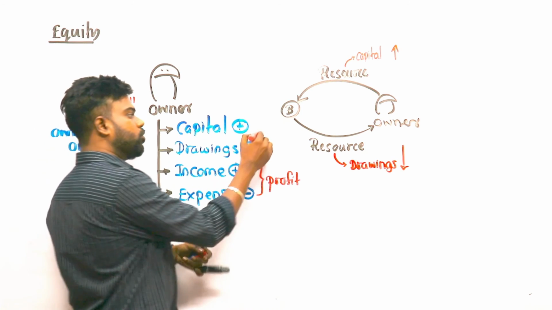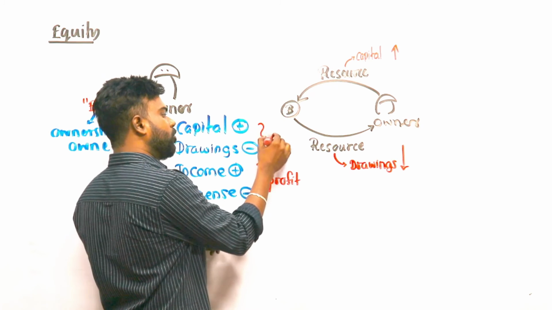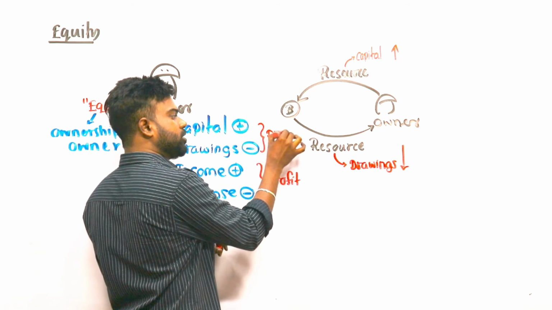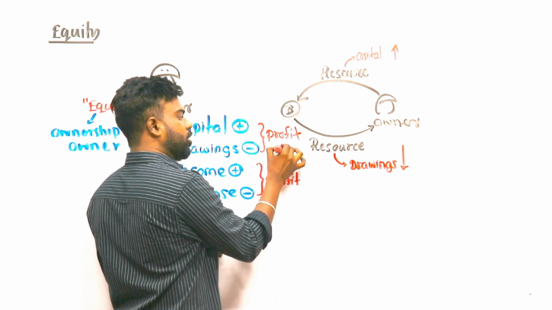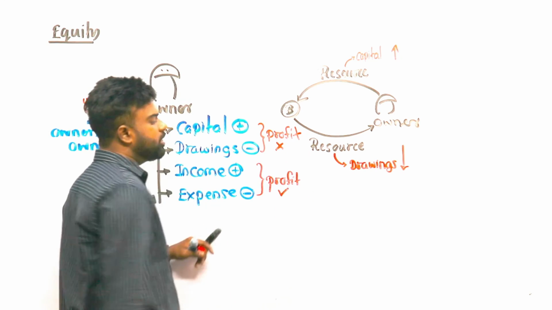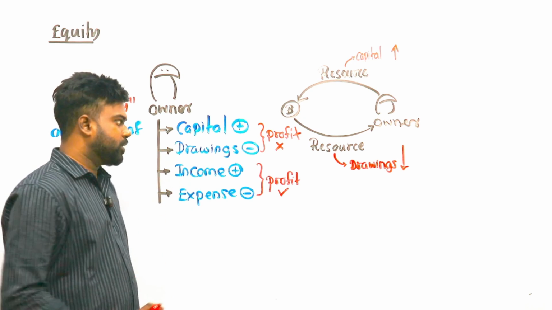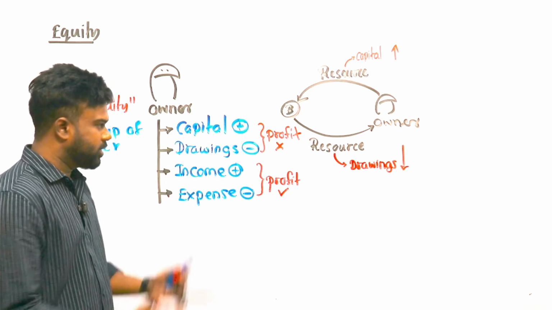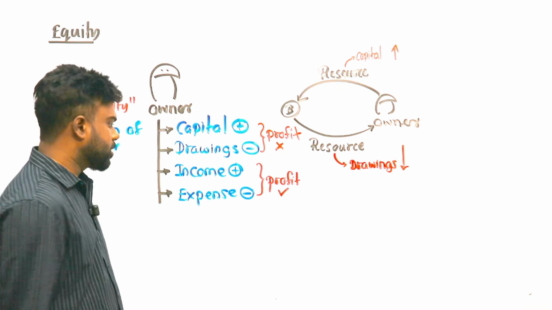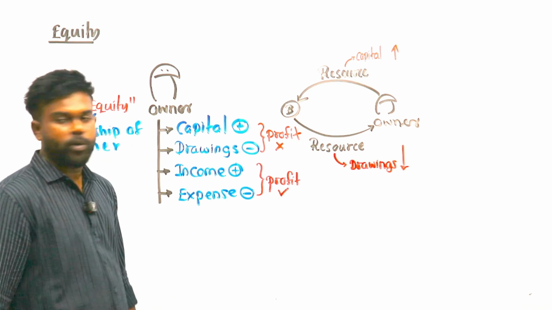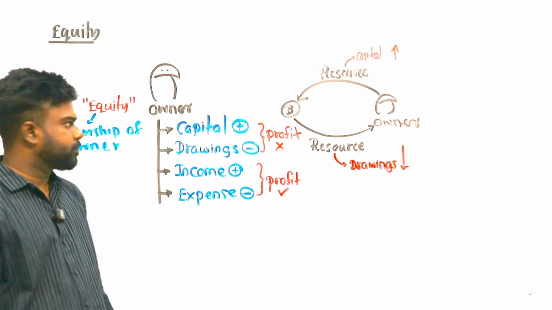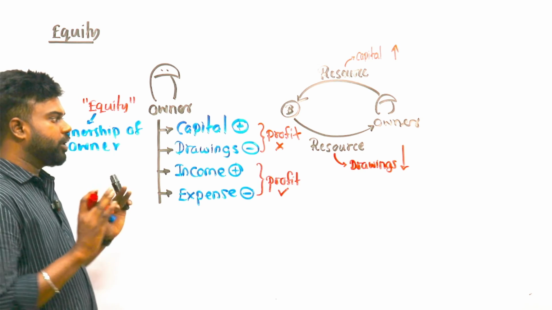Capital and drawings are not considered to calculate profit, not impact on profit. Drawings are not an expense, capital is not income. They are just owner's transactions. But income and expense calculate profit. Understand? They are very important.